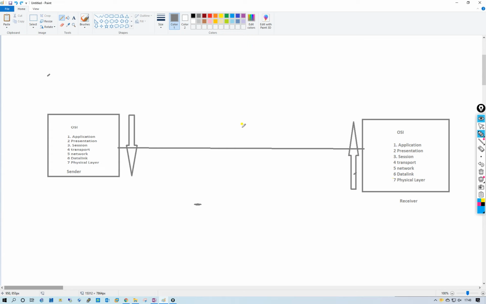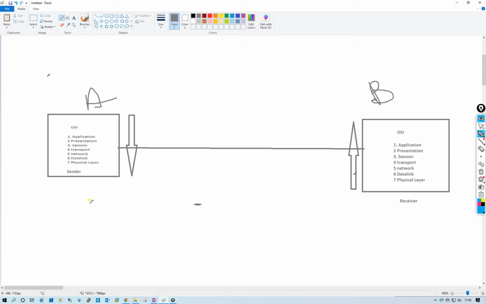Now how does a packet travel in the network? The application layer works with particular software like a browser and applications, like WhatsApp, Telnet, SSH, remote, anything. On the application layer, the sender PCA wants to send data to the receiver PCB.